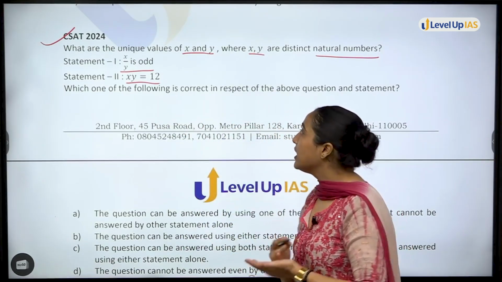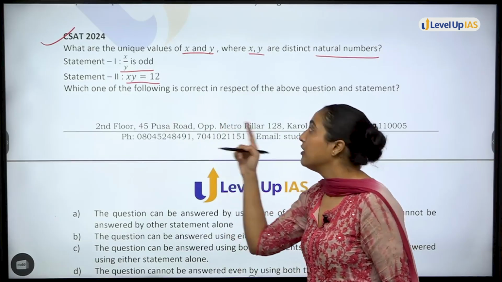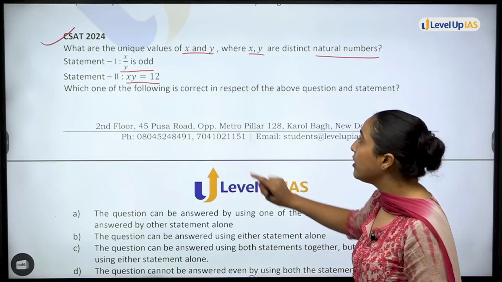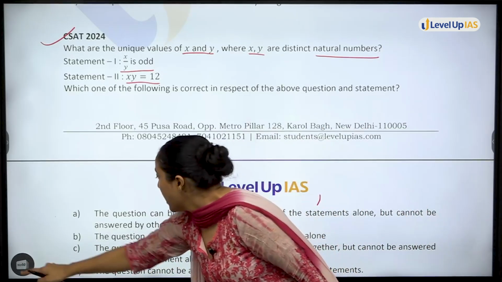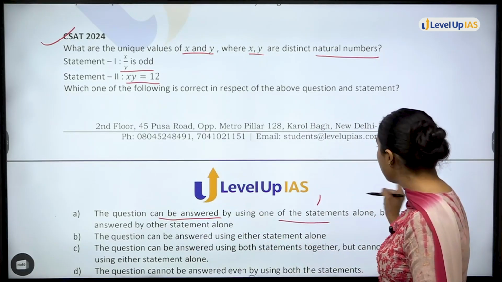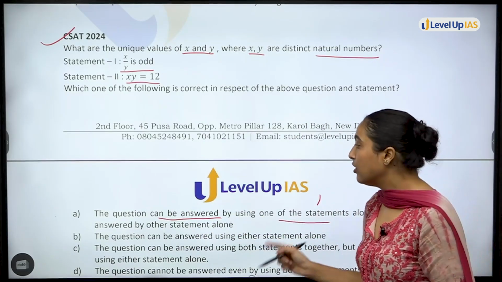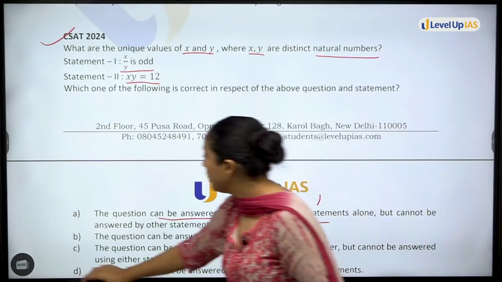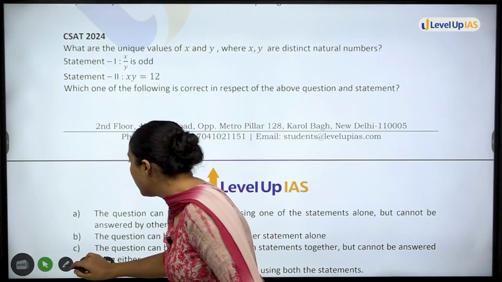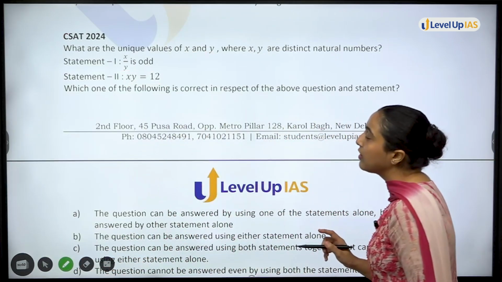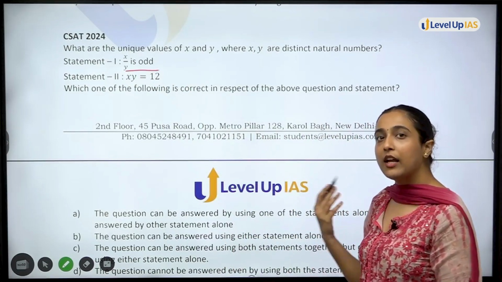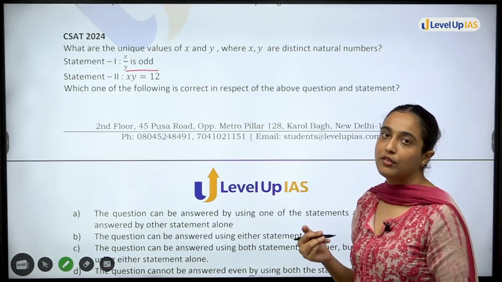Again, when you see x multiply y is equal to 12, firstly the question is again of statement 1, statement 2. In 2024 only they are asking this, and you have 4 options. The question can be answered by using one of the statements alone, cannot be answered by the other. Similar 4 options that we have already discussed. So let's try the same approach again. Firstly, I will try to solve using statement 1. X divided by y is odd. Can I find out the individual unique values of x, y?